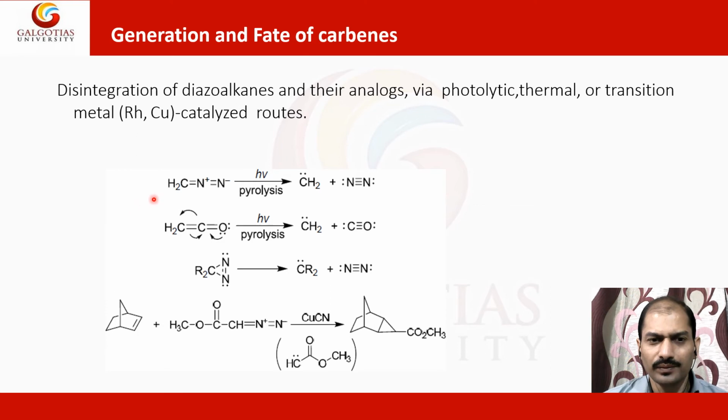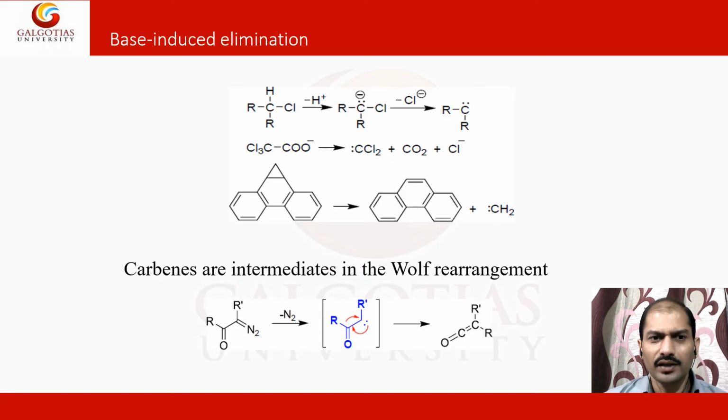For example, in the case of diazoalkane, with the help of photolysis in presence of light, you can generate the carbene. There are many more examples you can refer to. These are other reactions by which you can synthesize or generate the carbene. These carbenes have great relevance in reactions, and with the help of base induced elimination you can also synthesize them.